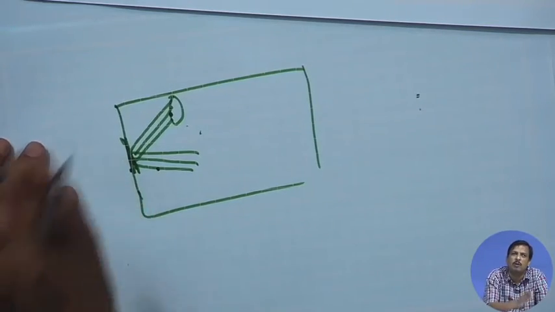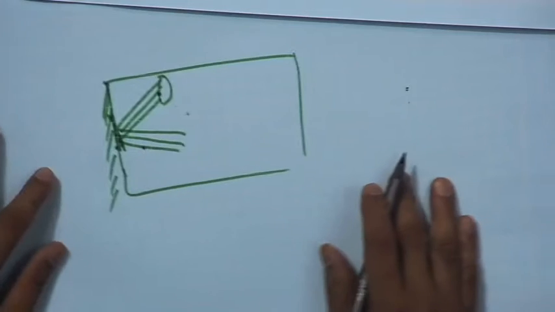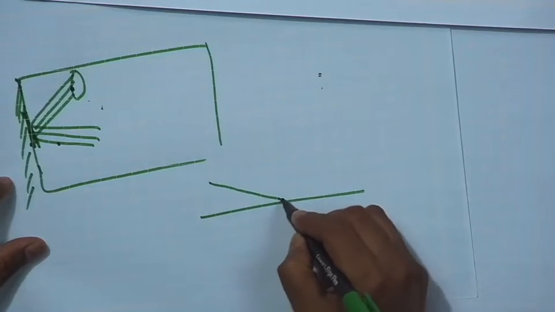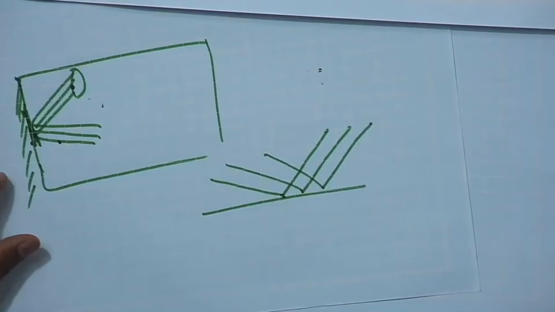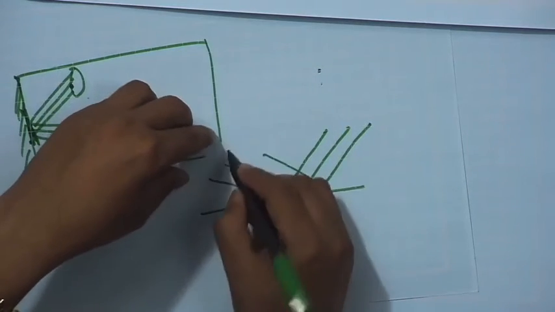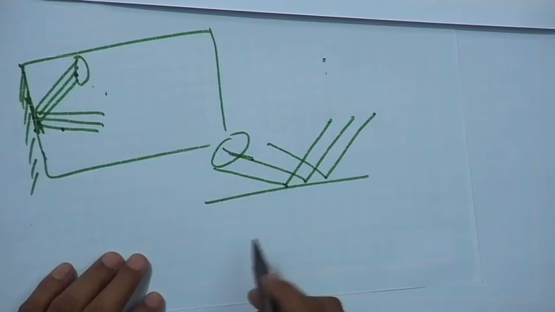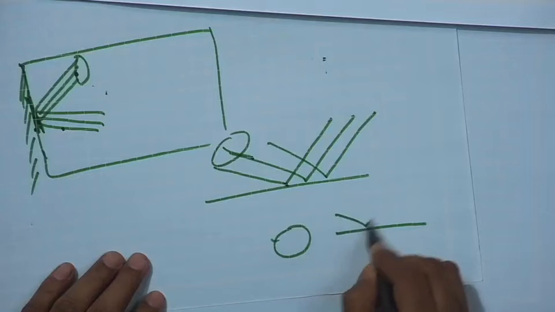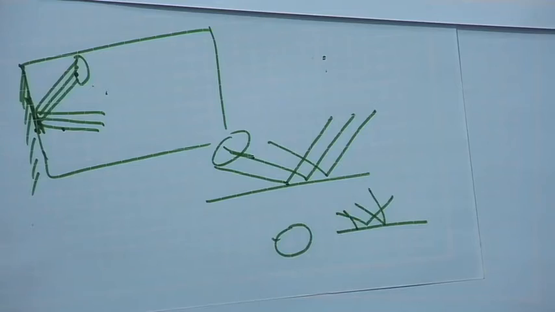So, if I want to avoid the regular reflection, what do I require? I require a diffuser surface. What is a diffuser? What is regular reflection? Regular reflection is when the surface is very smooth, so there will be a regular reflection, with the angle of reflection equal to the angle of incidence, and the sound goes in a single direction. So, I want an irregular or diffuse reflection, that means irregular random reflection. In that case the reflection will happen in all directions.